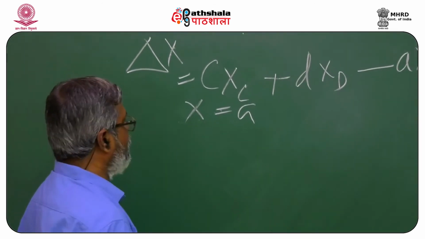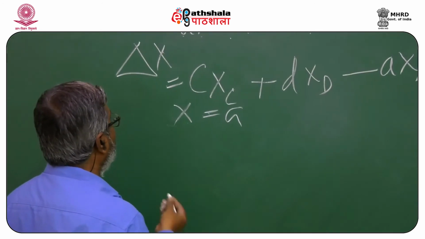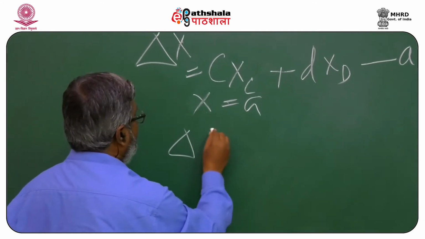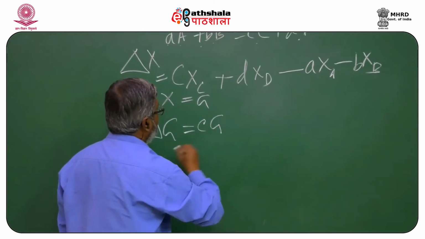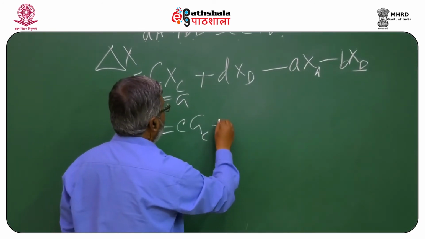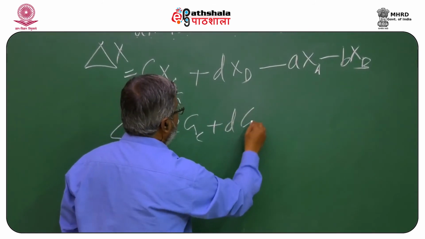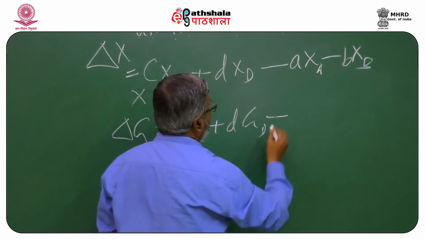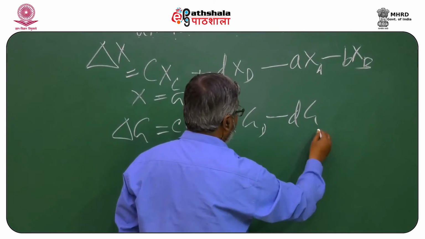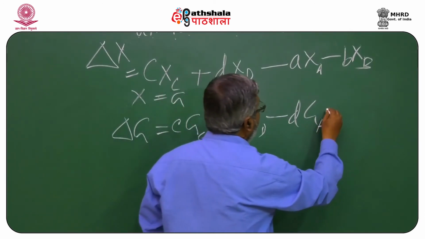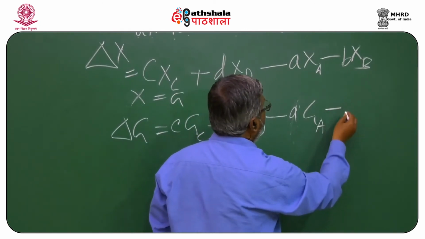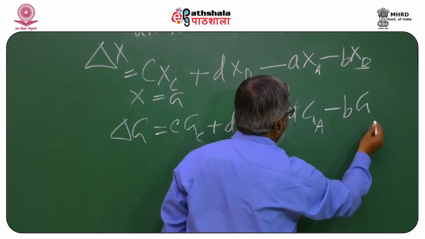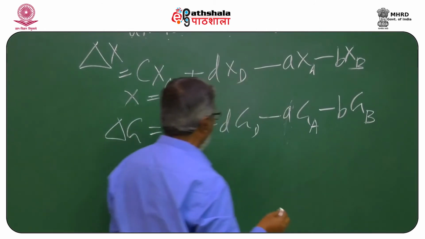If X equals G, then I can write delta G equals cGc plus dGd minus aGa minus bGb.